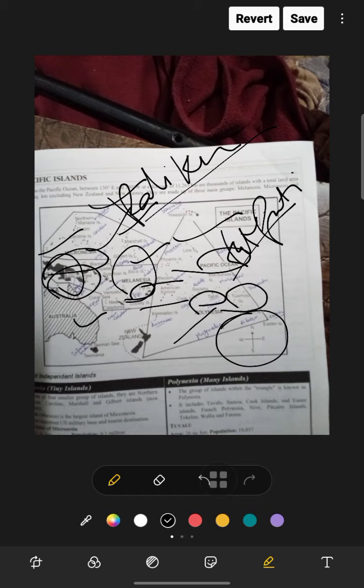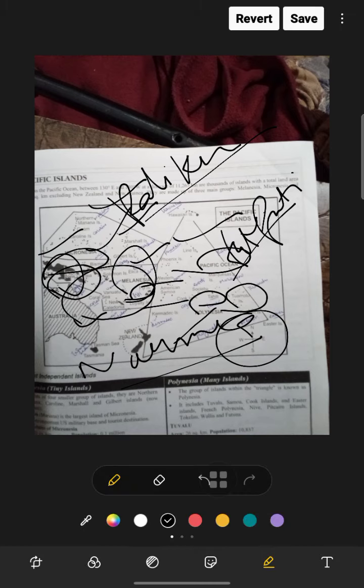And the Solomon Islands are near to that. Here are also the Solomon Islands. Okay, the capital of the Solomon Islands is Honiara, and it is mineral-rich, having deposits of nickel, chrome, and cobalt. And Vanuatu is there. The capital is Port Vila, and it is a tourist destination offering unspoiled beaches and a peaceful environment also.